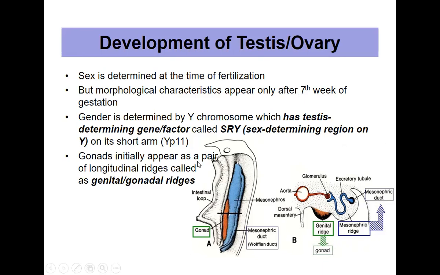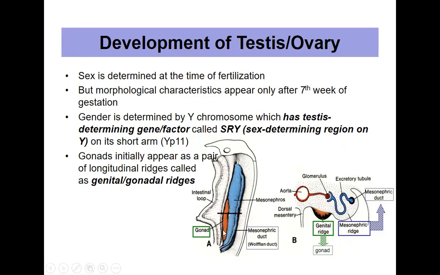Gonads initially appear as a pair of longitudinal ridges called the genital or gonadal ridge. Initially, as I said, the testis or the ovary is not clearly determined, so it will be just called the gonad. Later it will differentiate into a male gonad or the female gonad. So initially it will be a long gonadal ridge.